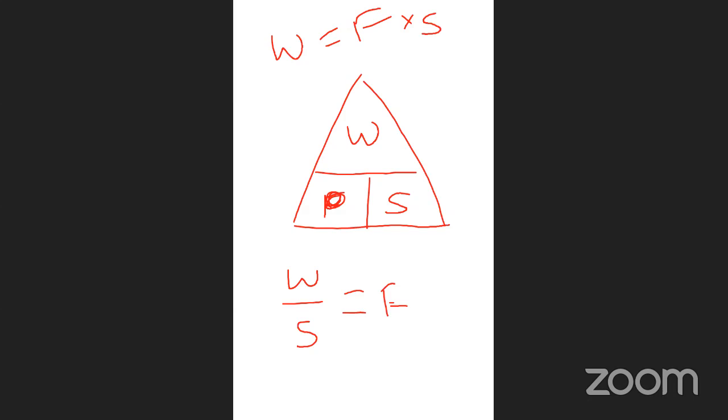Now come to the displacement. You just close the displacement here. So what appears here? W by F. Very good. So this is the formula of displacement. Now you just substitute the work W and F values. You will get the division and you will get an answer.